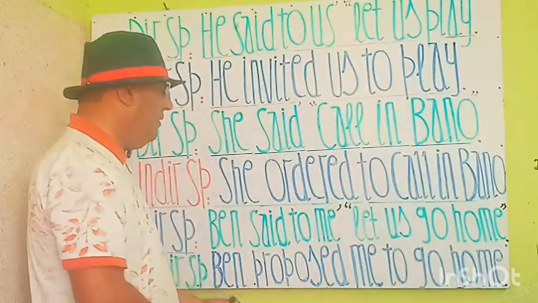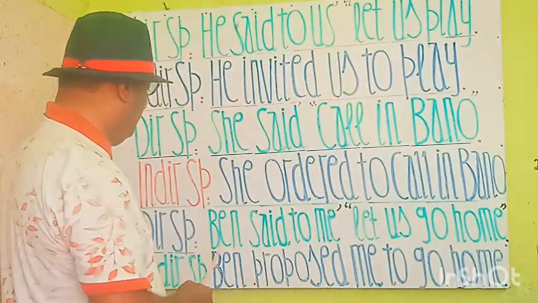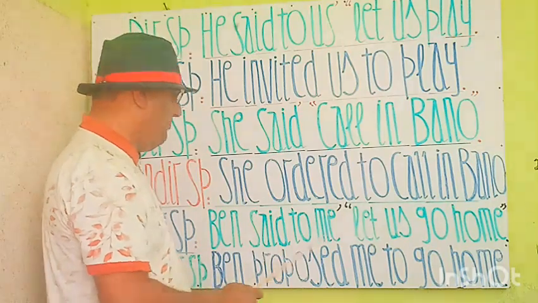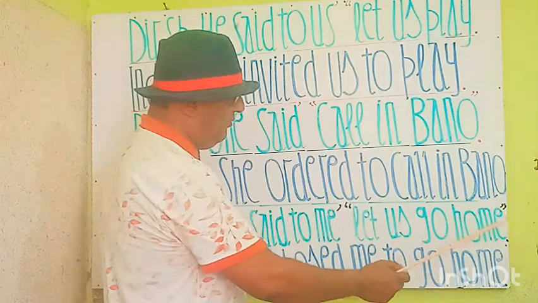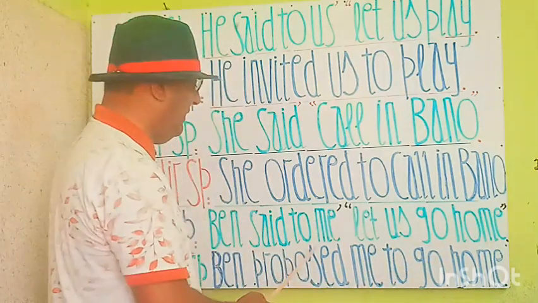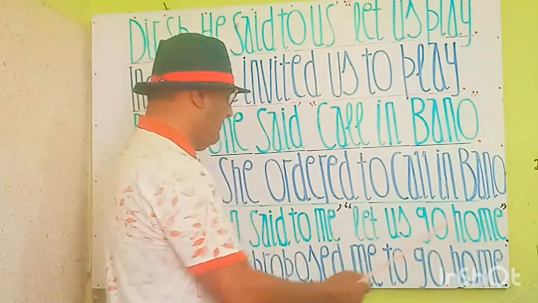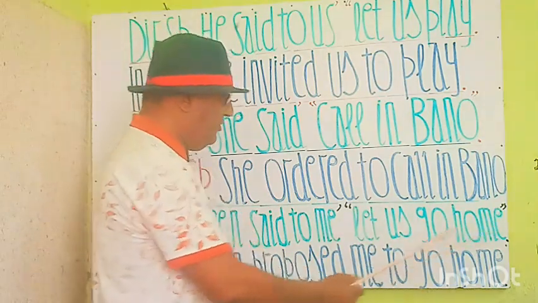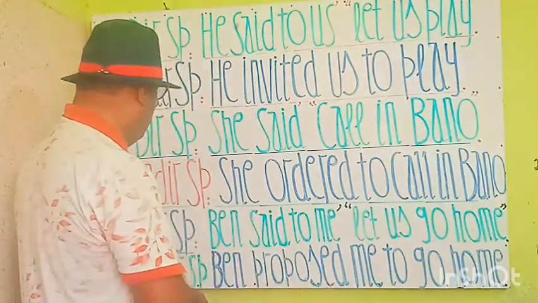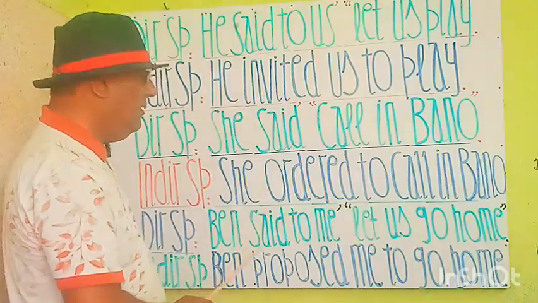So, you see my students, now we read it again. Ben said to me, comma, inverted comma start, let us go home, commas close. Again you see my students, this is a direct speech between two parties.